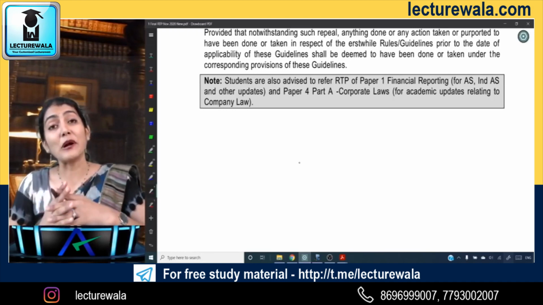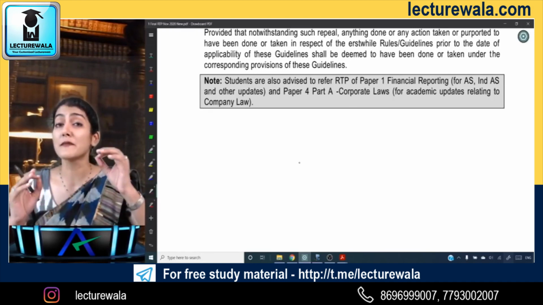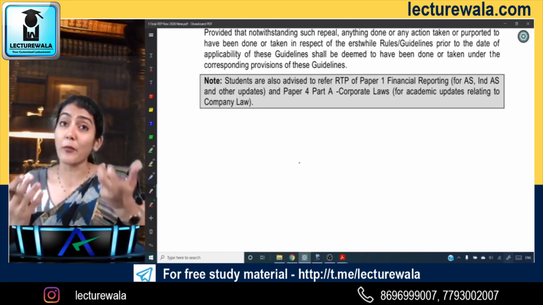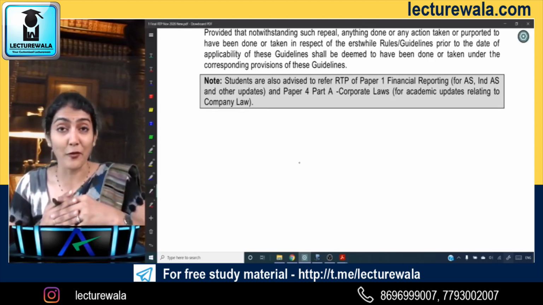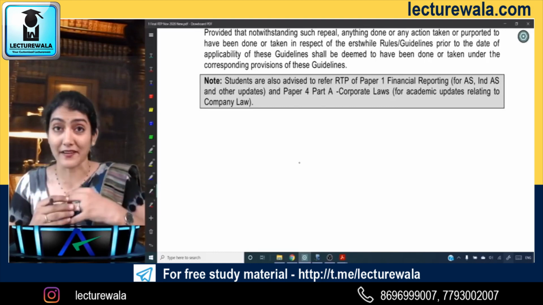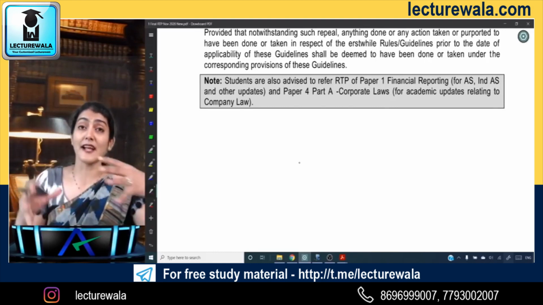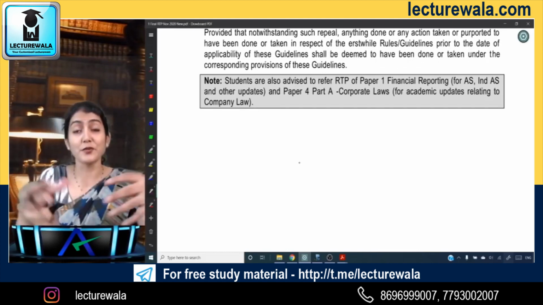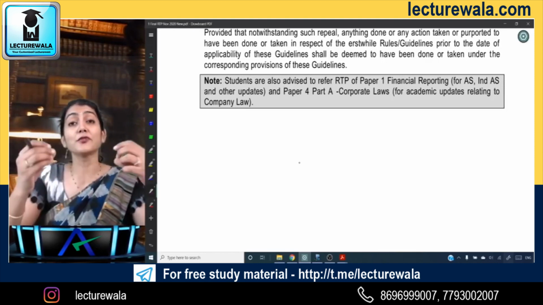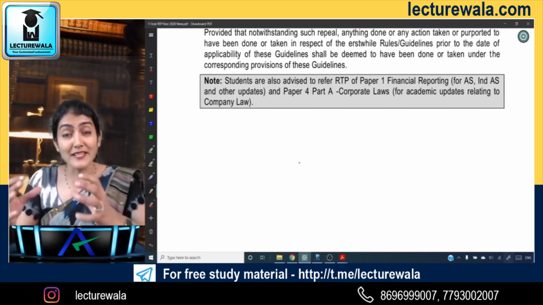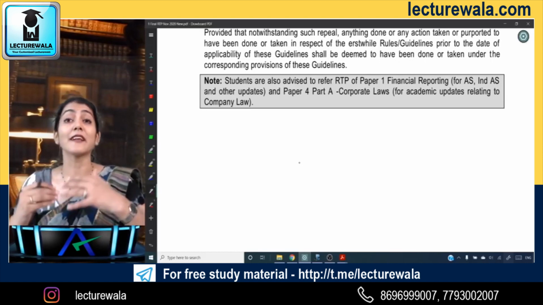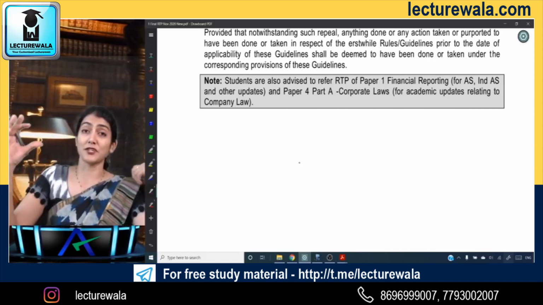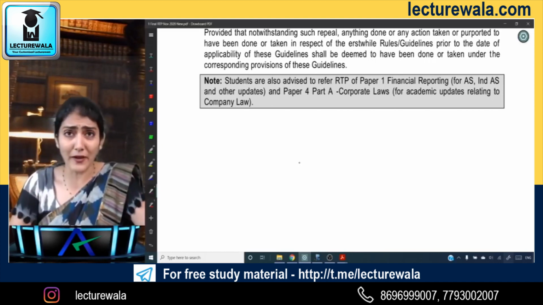But certainly, audit is a subject which requires multiple revision, right? That is one of the important keys. And the other important key, I hope you also know, is the writing practice. So one, you should understand, remember, retain, revise. And second, whatever you understood and remember, you should be able to write. Your presentation and content in the paper have to be up to the mark, correct both content wise and presentation wise.